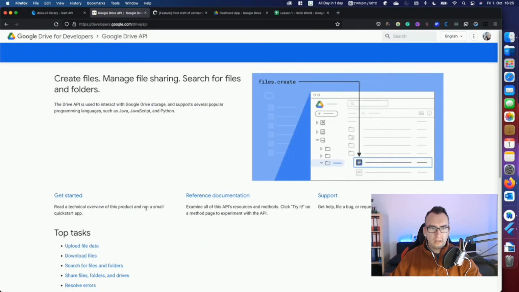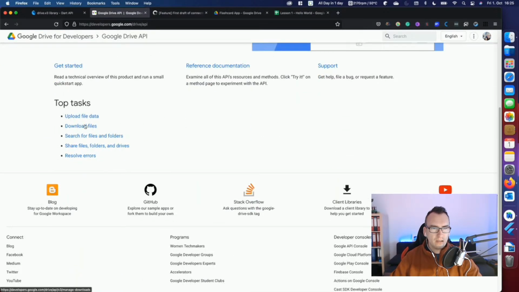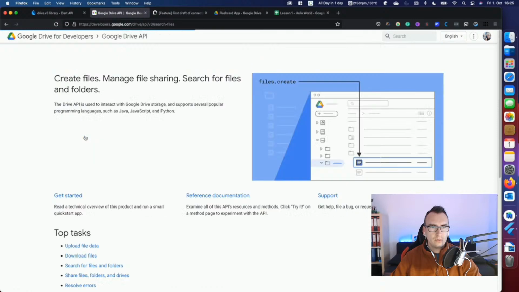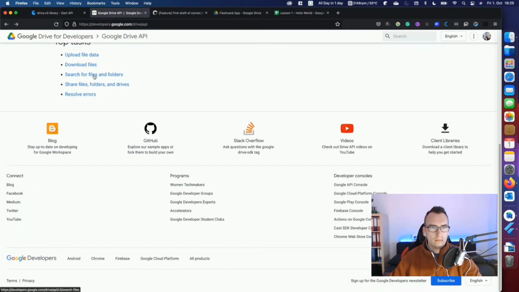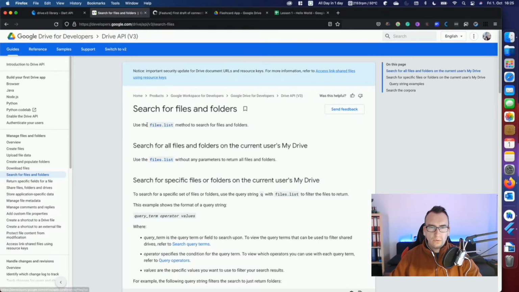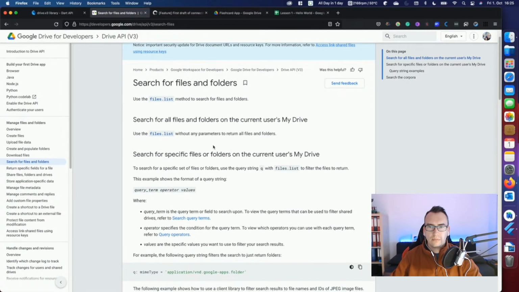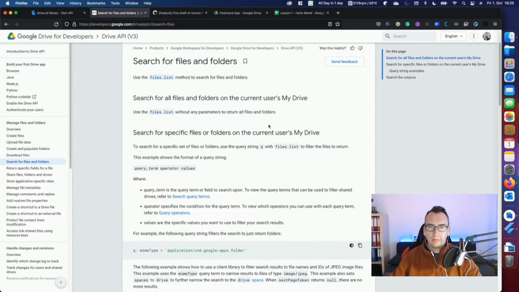So view documentation, top task, upload file, download file, search for files and folders. Use the files list method to search for files and folders on the current user's drive without any parameter to return all files and folders. Okay, it returns both files and folders.